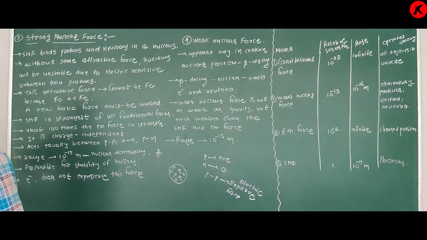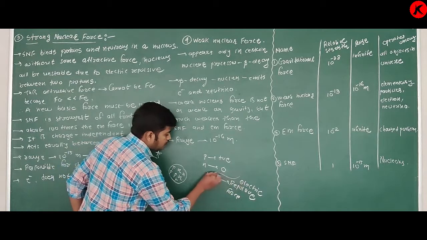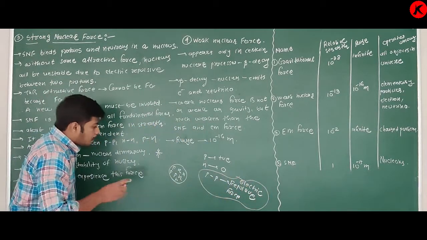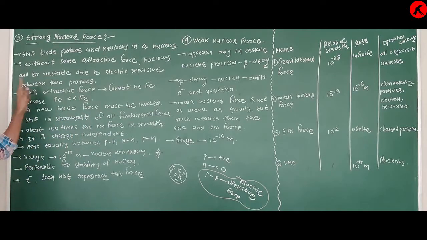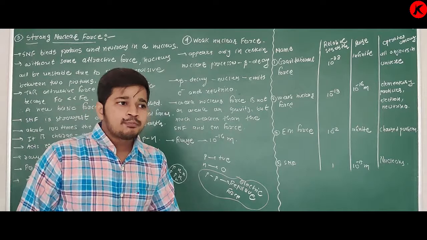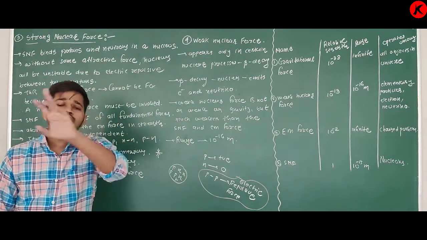It is a charge independent force. See, the electric repulsive force is acting between protons, means charged particles. But this strong nuclear force acts between proton and proton, proton and neutron, and also between two neutrons.